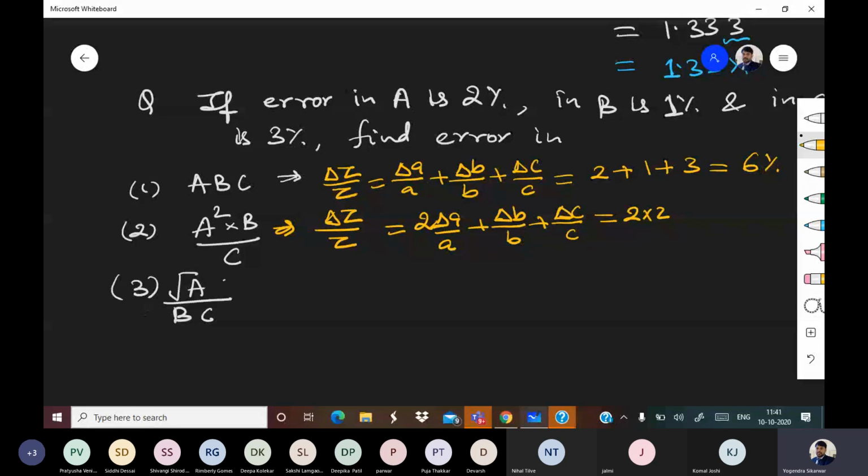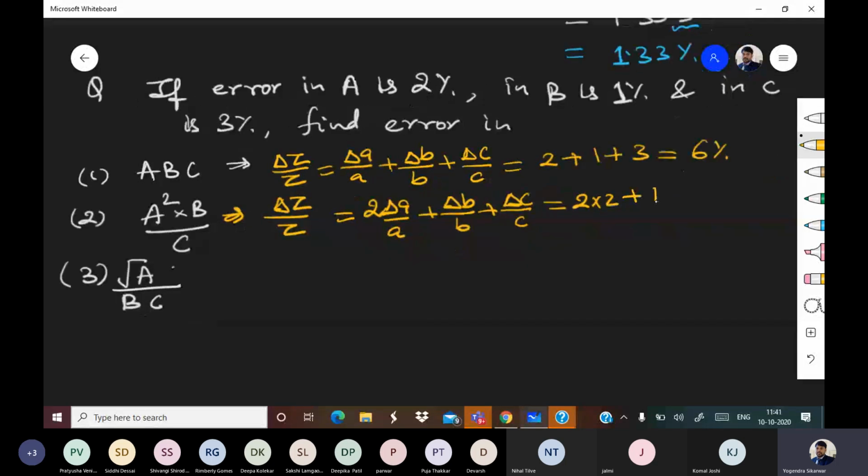So 4 plus 1, 5 plus 3 is equal to 8%. Any doubt, any question in this, anyone? Understood, everyone?